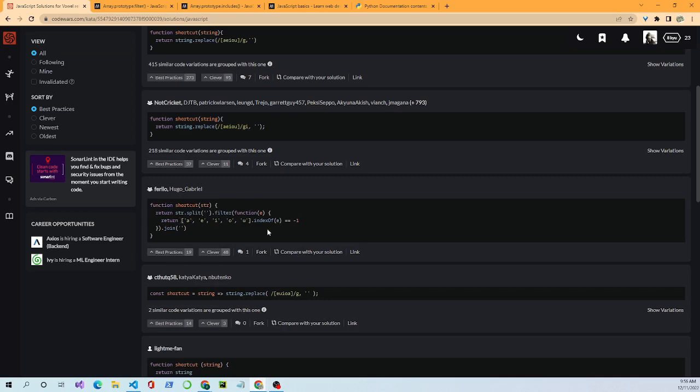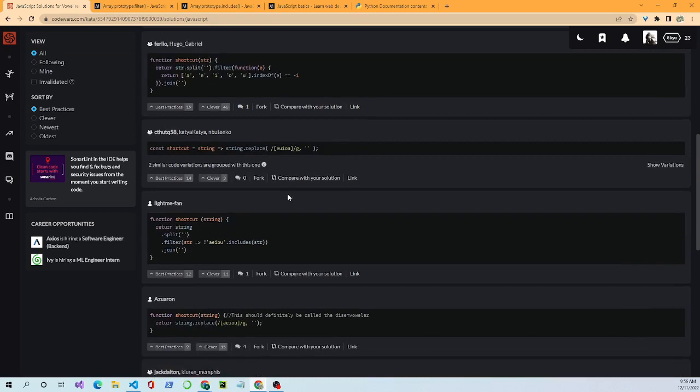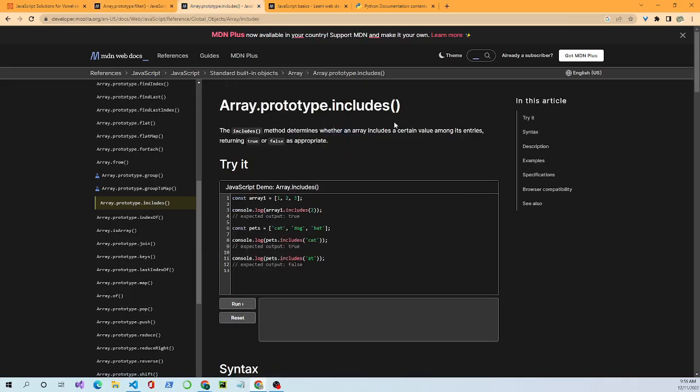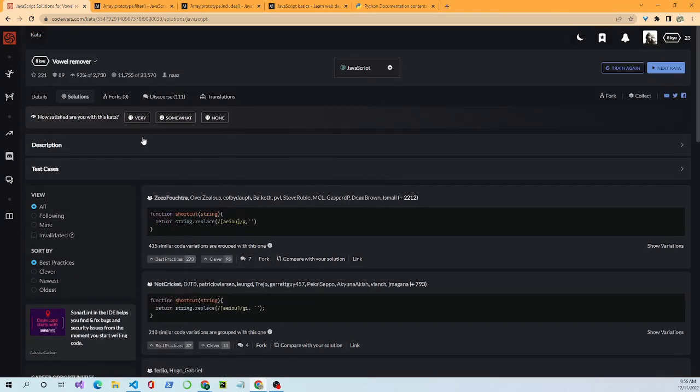There's many ways to solve these problems. You just have to learn how to work through them, think about what you really want to achieve, take your time and look through the documentation. You find the filter method, which I used, or includes. There's a lot of ways to solve these problems in your given language. We'll mark it very good because we were happy with how we were able to solve it.